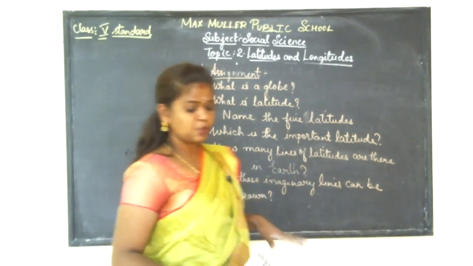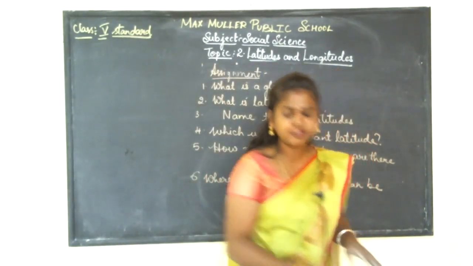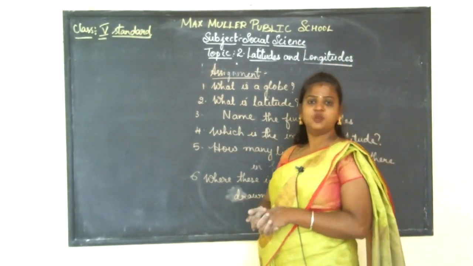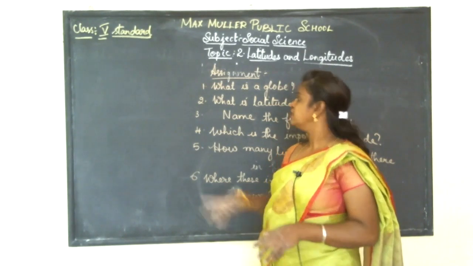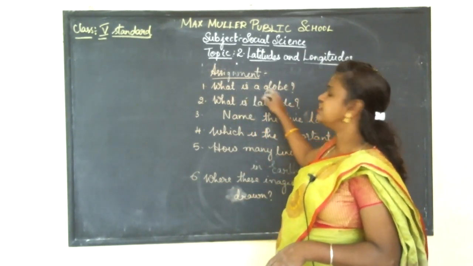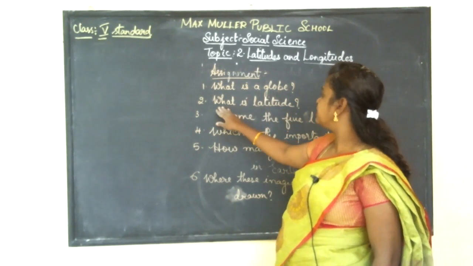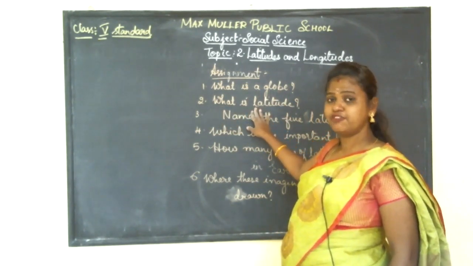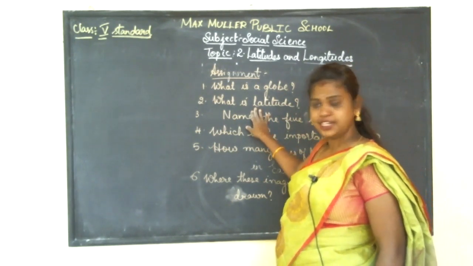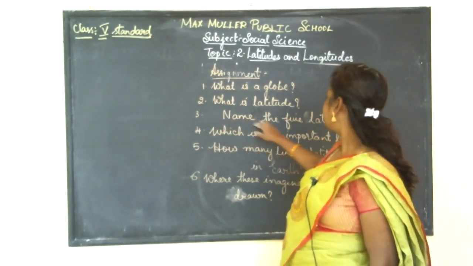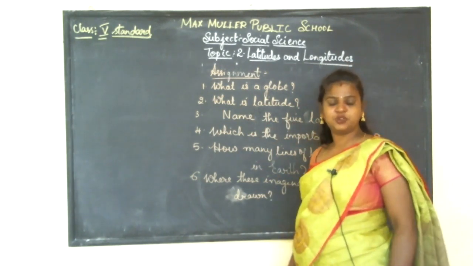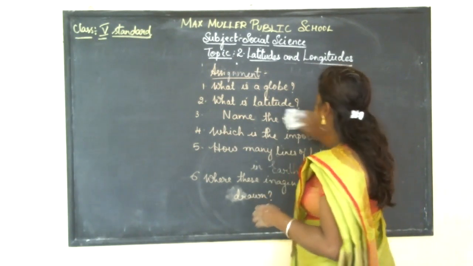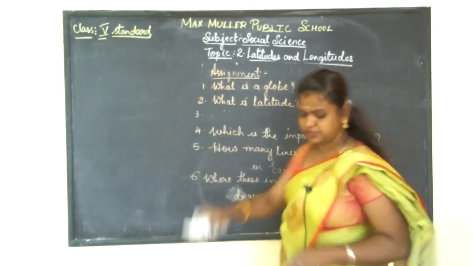So, children, whatever I have taught you in the class, I have given some questions. I'll read out once what questions I have given you. The first question is, what is a globe? The second one is, what is latitude? The meaning or definition of latitude. The third one is, name the 5 important latitudes.